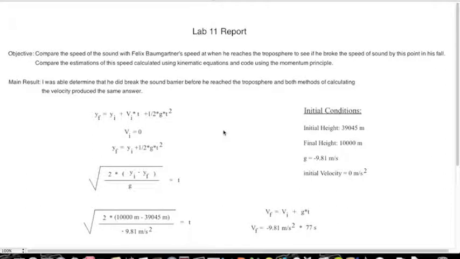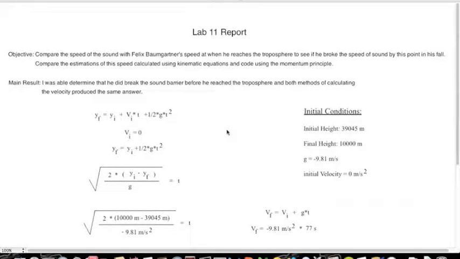For this experiment, I decided to focus on Felix Baumgartner's free fall from space. I'm going to try and compare the speed of sound with his speed at the time he reaches the troposphere to see if he broke the speed of sound by this point in his fall. I also decided to compare the estimations of speed calculated using kinematic equations with an estimate created by code that uses the momentum principle. The main result was that I was able to determine that he did break the speed of sound by the time he reached the troposphere, and that both methods of calculating the velocity produce